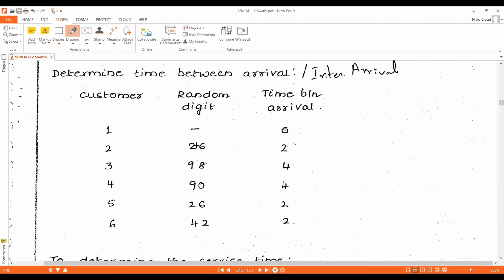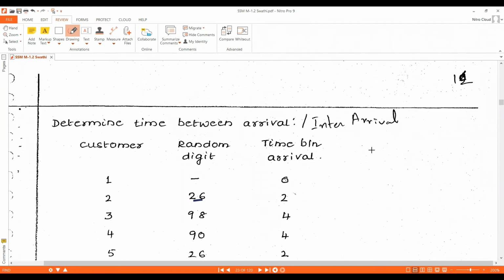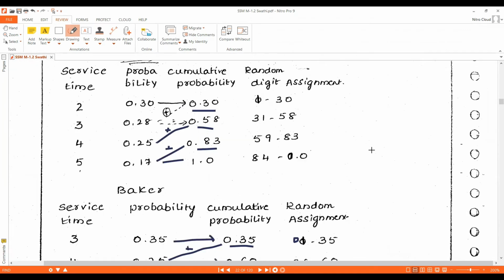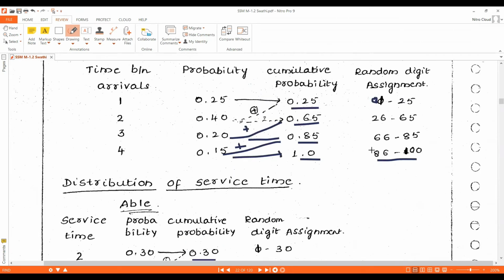Now we have the random digits. Now we need to find the time between arrivals. So we check where random digit 26 comes in the arrival time distribution table. Here we have drawn the arrival time distribution table. In this, where does 26 come? 26 comes in the range of 26 to 65. Its time between arrival is 2. We write 2 there.